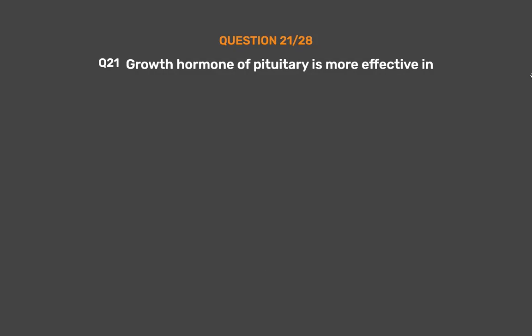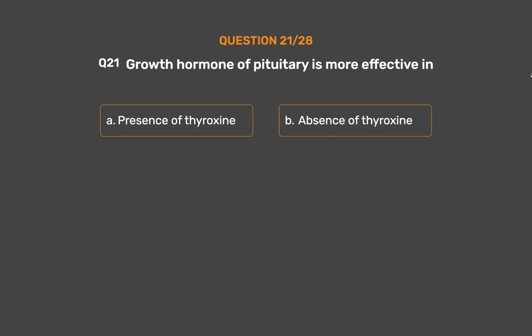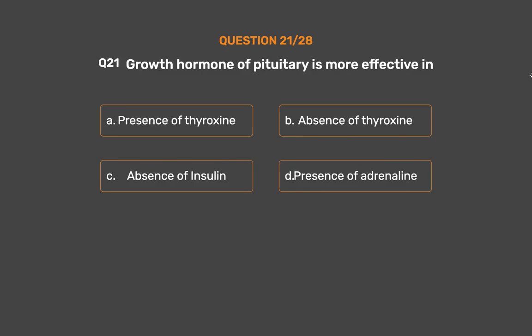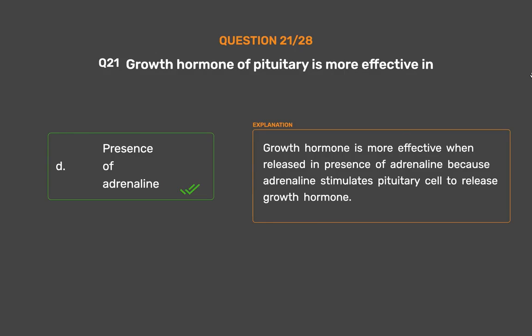Question number 21. Growth hormone of pituitary is more effective in option A. Presence of thyroxine. Option B. Absence of thyroxine. Option C. Absence of insulin. Option D. Presence of adrenaline. The correct answer is option D. Presence of adrenaline. Growth hormone is more effective when released in presence of adrenaline because adrenaline stimulates pituitary cell to